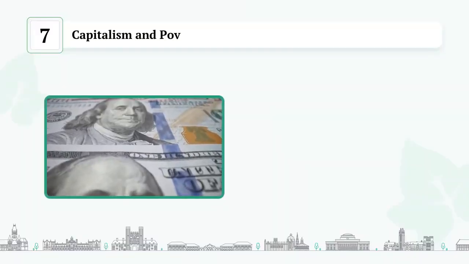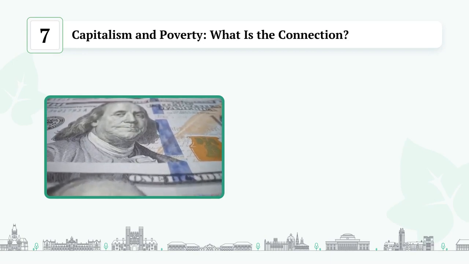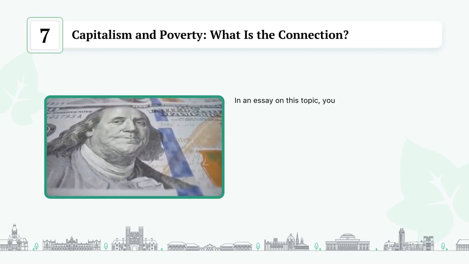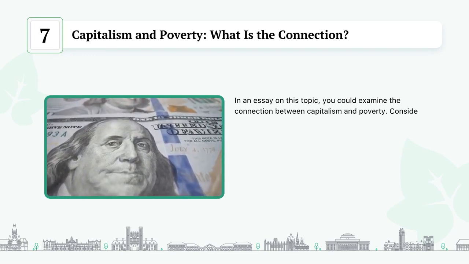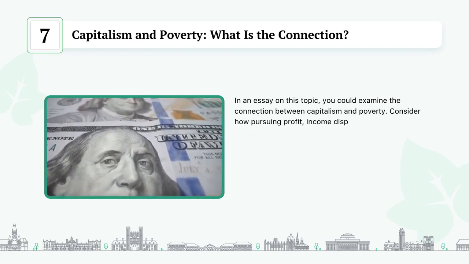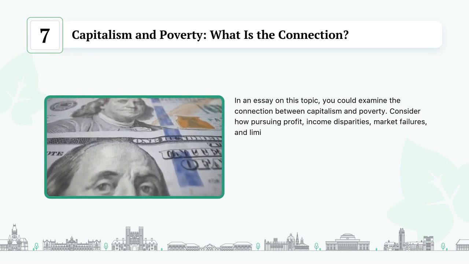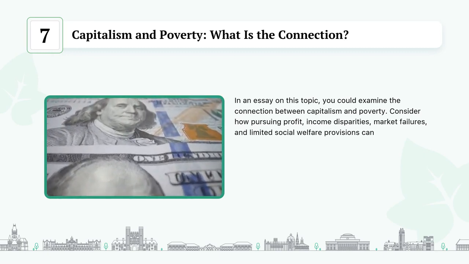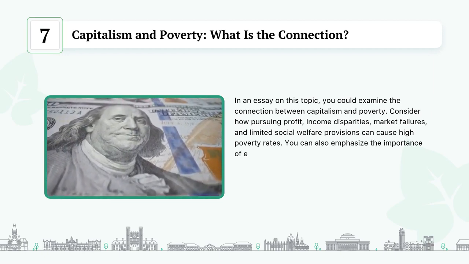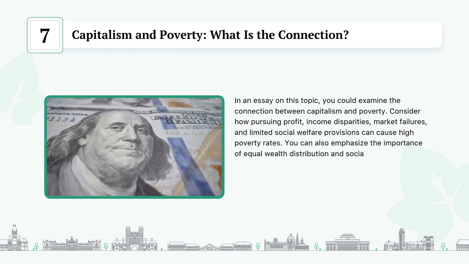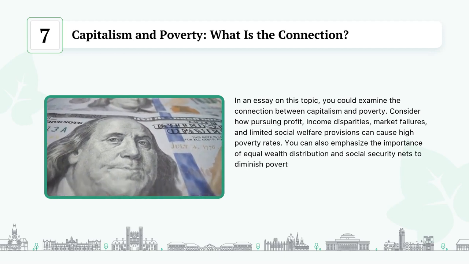Capitalism and poverty, what is the connection? In an essay on this topic, you could examine the connection between capitalism and poverty. Consider how pursuing profit, income disparities, market failures, and limited social welfare provisions can cause high poverty rates. You can also emphasize the importance of equal wealth distribution and social security nets to diminish poverty.